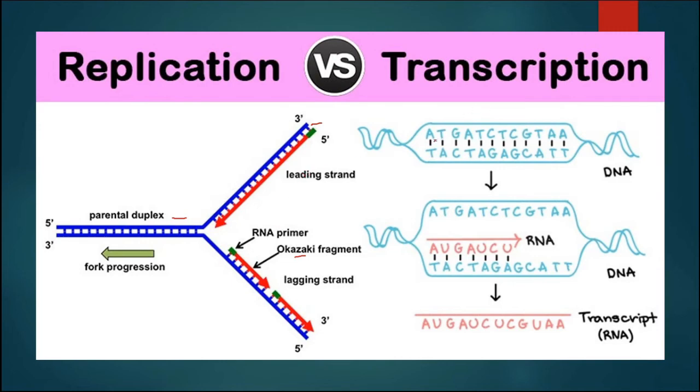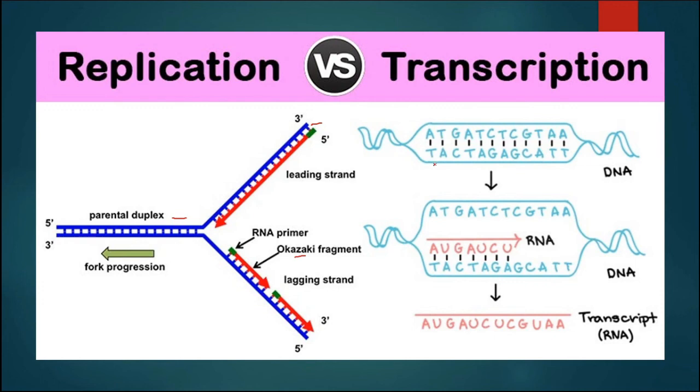Now transcription is the process in which RNA is formed from the DNA. That means the nucleotides, the nitrogenous bases present on DNA, are transcribed to the RNA, and that is known as the transcription process, which is required for protein synthesis. Protein synthesis requires two steps, that is transcription as well as translation. First of all, transcription will take place, in which messenger RNA is formed.